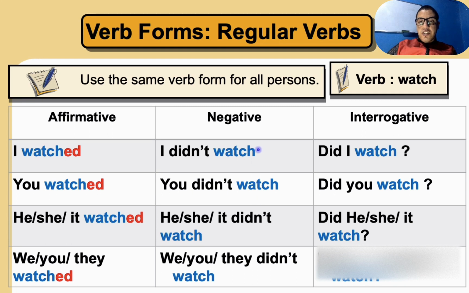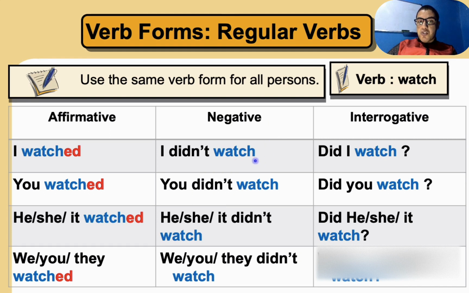As you can notice here, in the affirmative form we have ed, but in the negative form we don't have ed. Very good. Why? In your opinion, why don't we have ed here? Very good. Simply because we have didn't. So there is no ed here. So what do we use? We use the original verb, which is watch, which is the present.